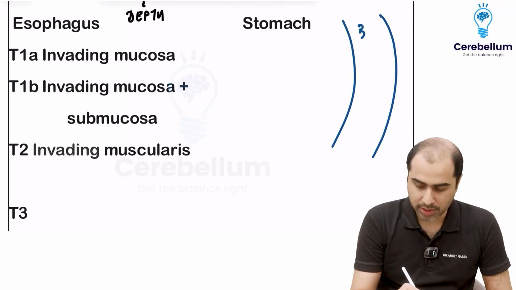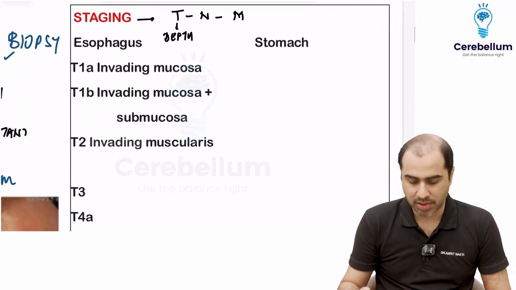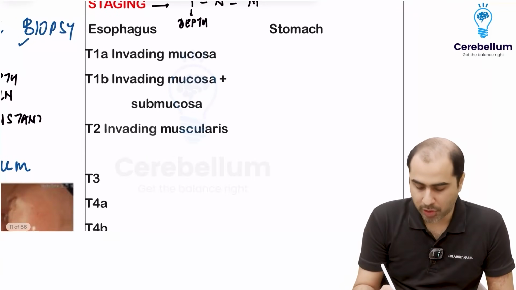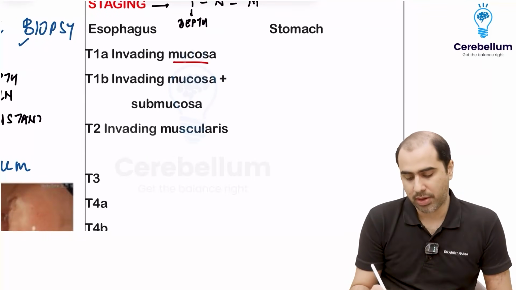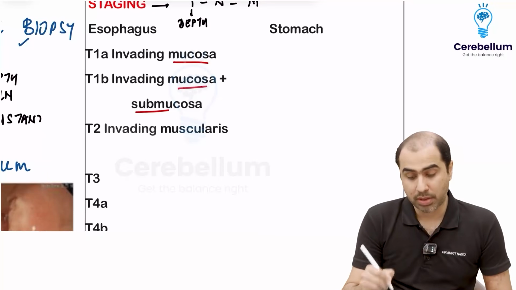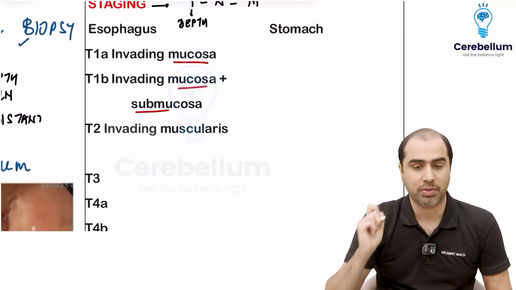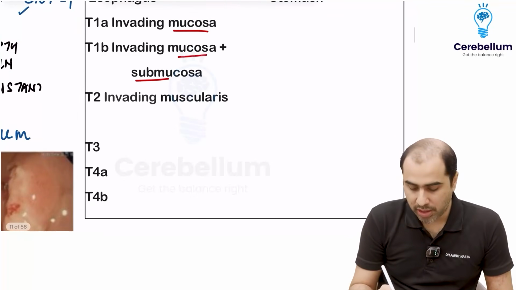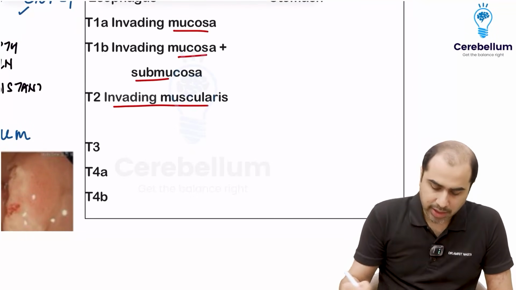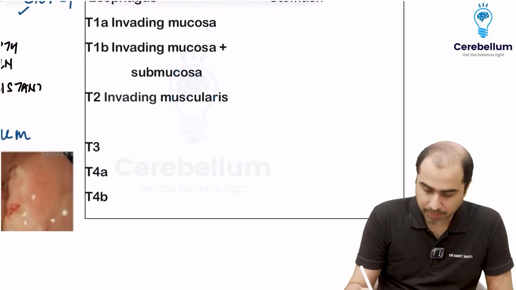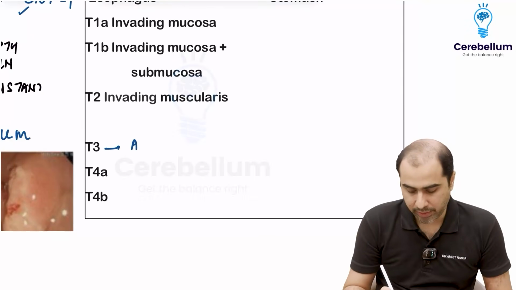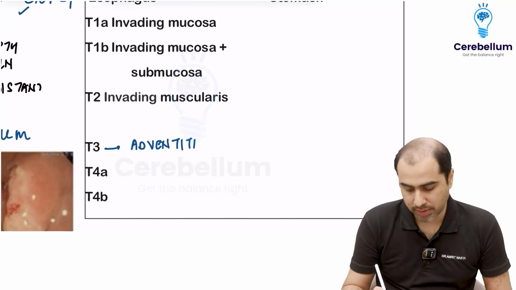So for esophagus and for stomach, it's very similar. T1A, tumor invading mucosa. T1B, mucosa, submucosa. Remember, this is what I saw on EUS. I don't see this on biopsy. EUS will tell me depth of invasion. T2, invading muscularis. T3 for esophagus, the next layer, was invading adventitia. So T3 is adventitia for esophagus. T4A, it is invading adjacent organs.